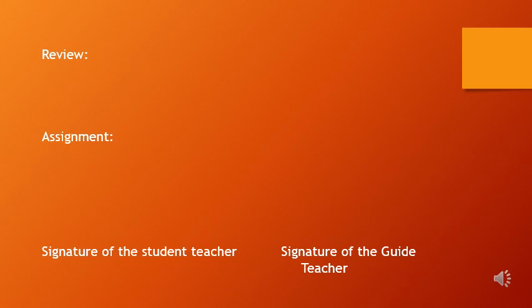Review and assignment should be given at the end, and you should put the signature of the student teacher. The guide teacher, the teacher from the school where you are going for teaching practice, will sign there. So this is the last page of your lesson plan format in prose.